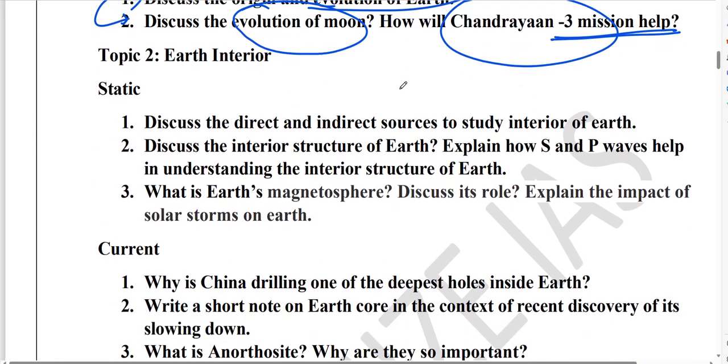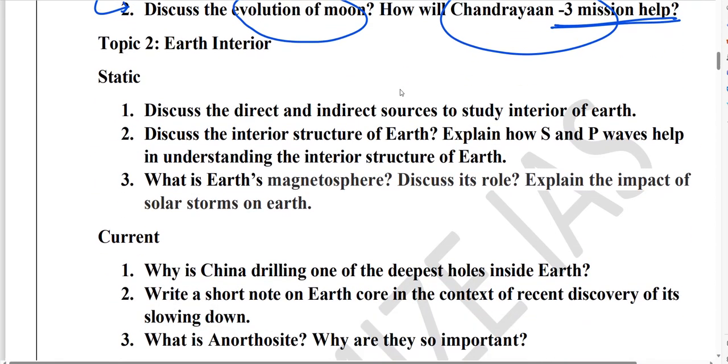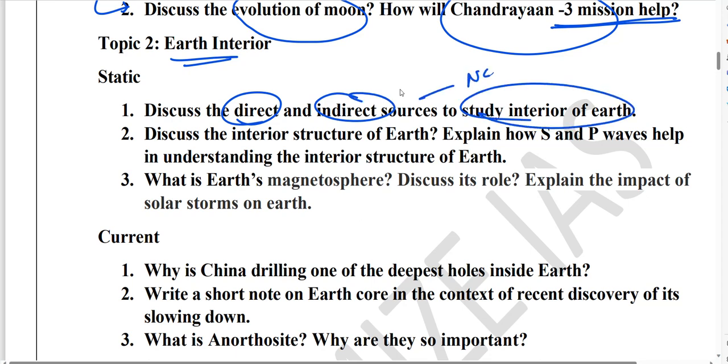Guys, next, as far as interior of Earth is concerned, this year this topic is also very important. So discuss the direct and indirect sources of study of Earth's interior. This is given in the NCERT directly. You have to prepare from there. Discuss the interior structure of Earth. Explain how S and P waves help in understanding the interior structure of Earth. This is also very important. Guys, this came in the prelims exam also.